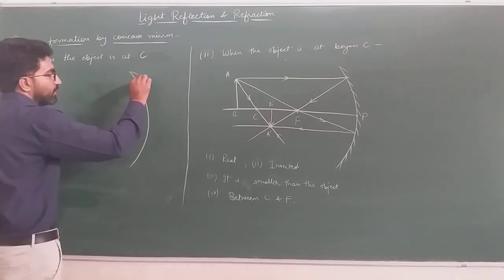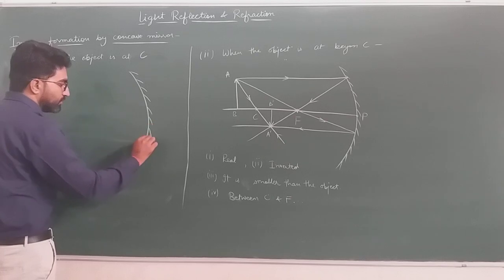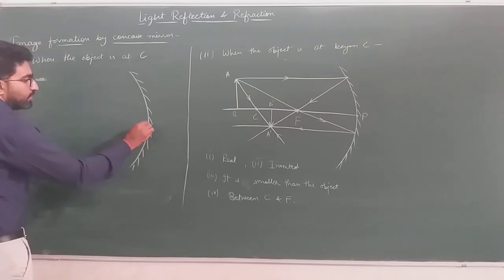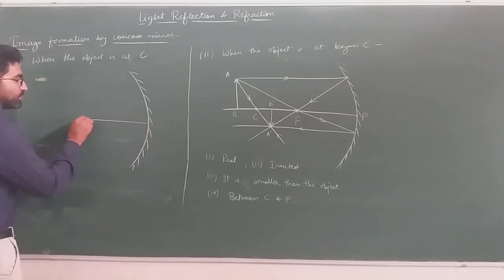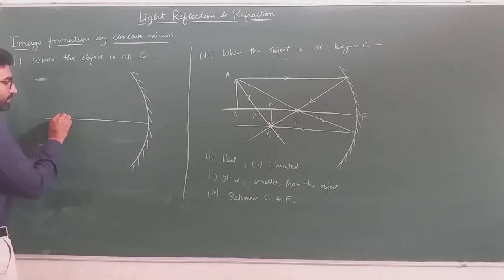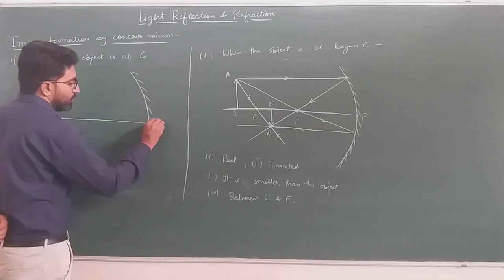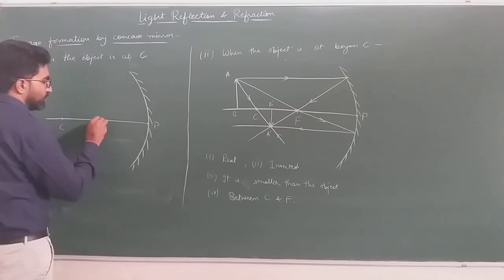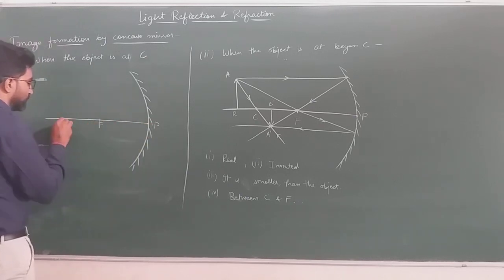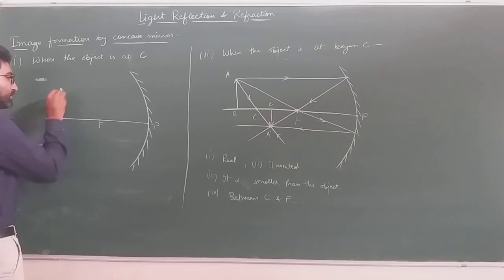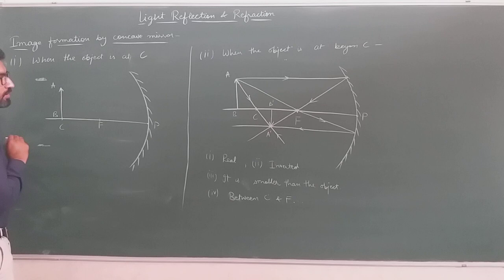Suppose it is our concave mirror. Let's again draw the principal axis, and this is our center of curvature. This one is O, and this one is our focus, and object is at our center of curvature, A and B.